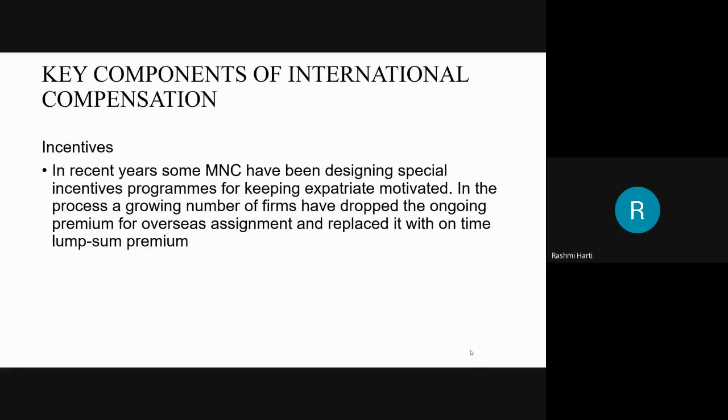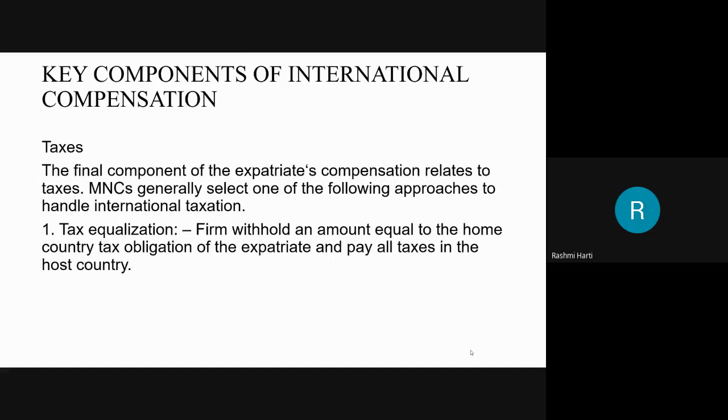In recent years, some multinational companies have been designing special incentive programs. Based on the country-specific requirements, you will be looking into incentive programs for keeping the expatriates motivated. A growing number of firms have dropped the ongoing premium for overseas assignments and replaced it with a one-time lump sum premium. So the ongoing continuous premium is not being taken into consideration, but a one-time lump sum premium is being given.